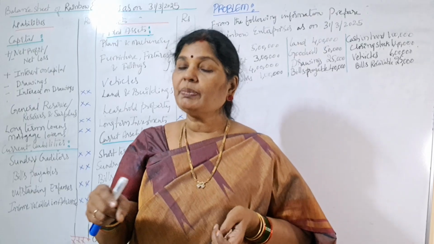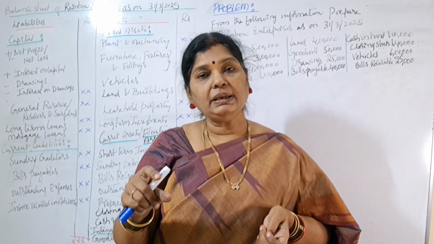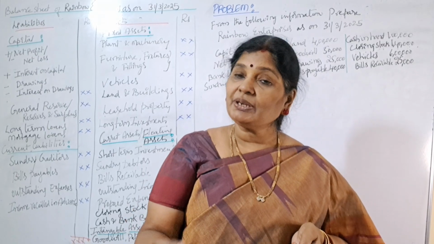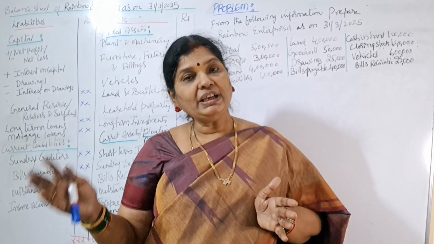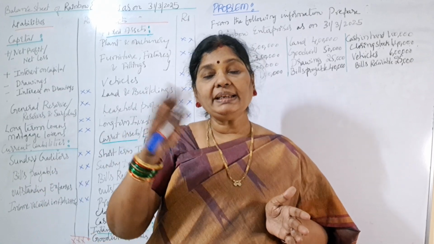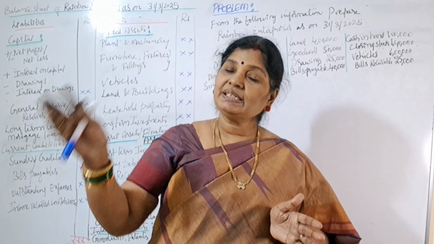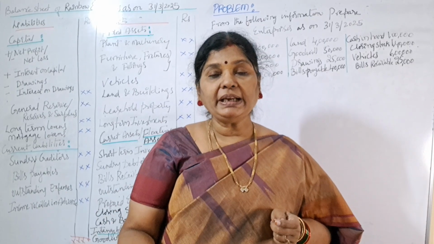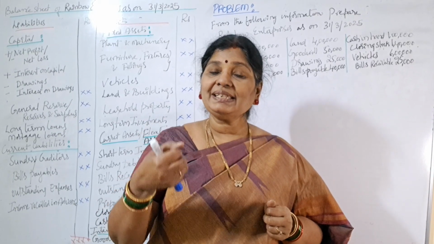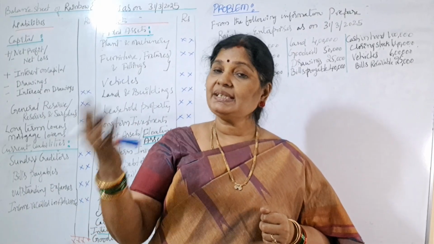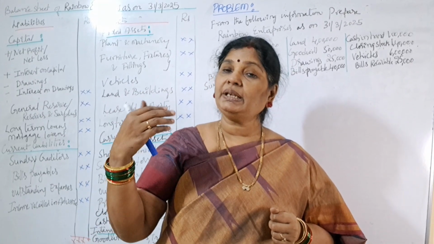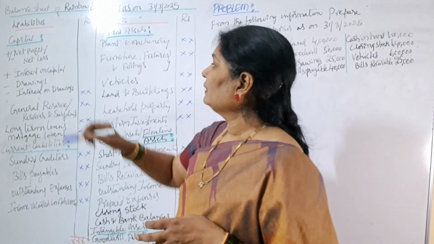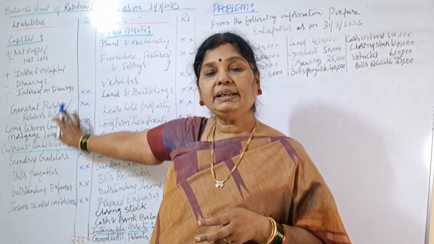Whether the money is invested by the proprietor of the business in the form of capital, even that capital is to be returned by the business to the proprietor. Why? Because business is separate and owner is separate. When the proprietor invests money in the business in the form of capital, the business takes it as a loan from the proprietor because business is an artificial person. Business has that financial obligation to pay that amount to the owner of the business. So capital is our liability and all other long-term liabilities.